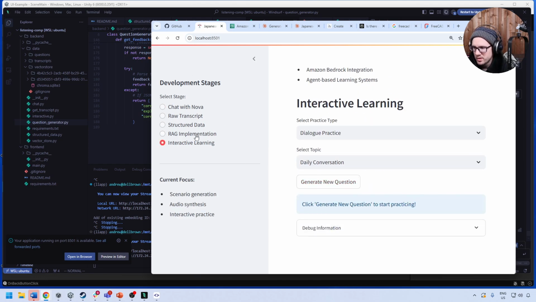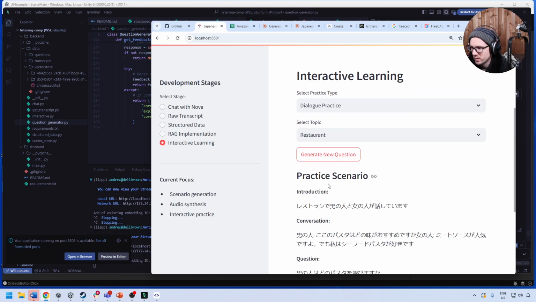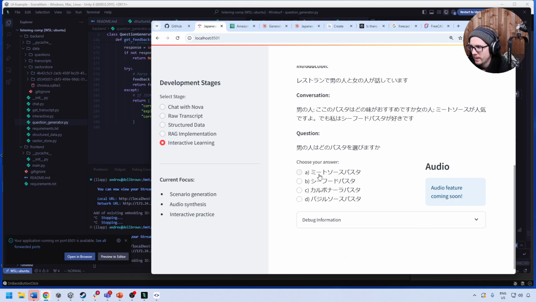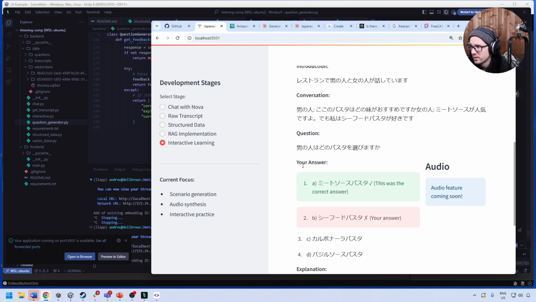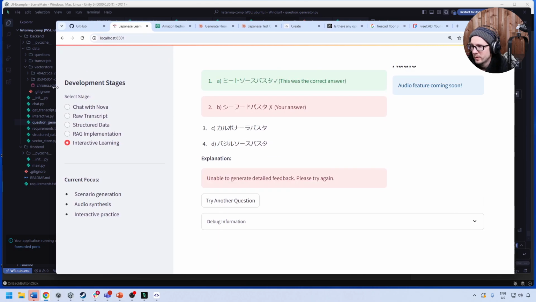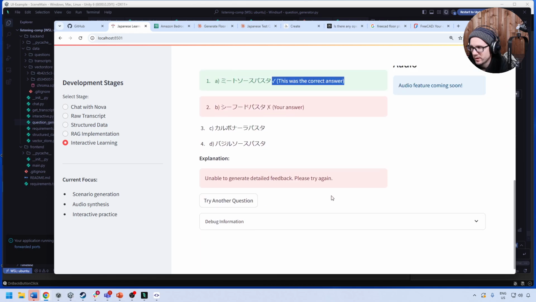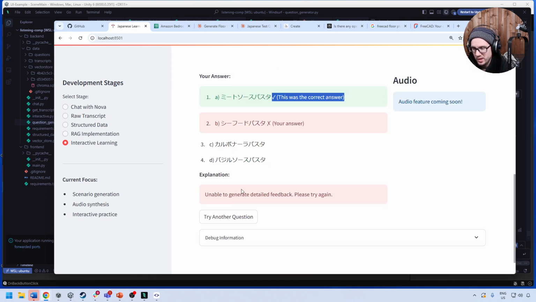And I mean, all this other stuff is okay, but I really just need this interactive section now because it's in such a good working state. I'm going to go ahead and generate this one out and we'll give it a moment. And so now we have this. I'm going to choose my answer, submit. And now it's really, really clear, right? So that was my answer. This is the correct answer, right? That's perfect.